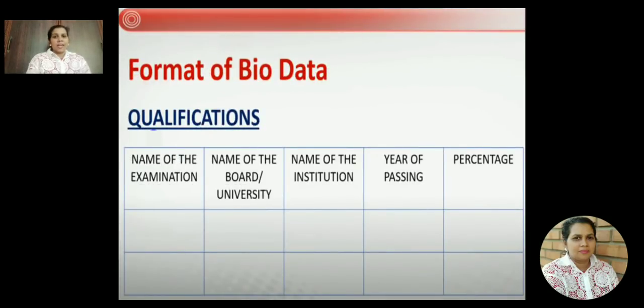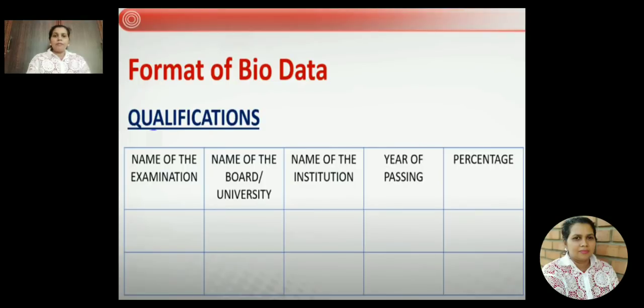The next is qualification. You have to draw a box, mentioning the name of the examination. The first examination, the board exam, what you have written, it can be SSLC or CBSE or ICSE. So in the first column, you will be writing CBSE, the name of the board. The second column, it is Delhi board. Name of the institution, you can write the name of the school you have studied in. The year of passing, 2019. Pass percentage, 75%.